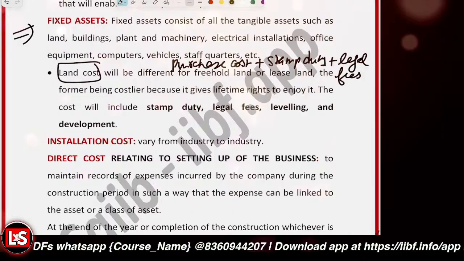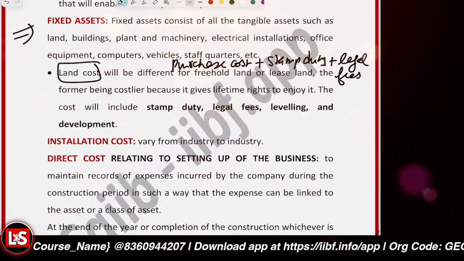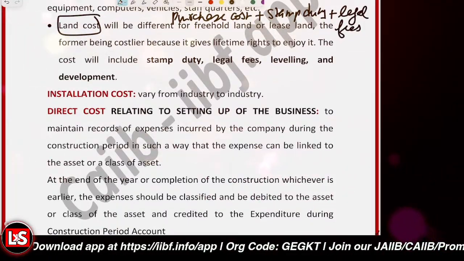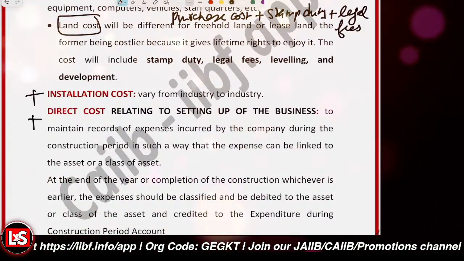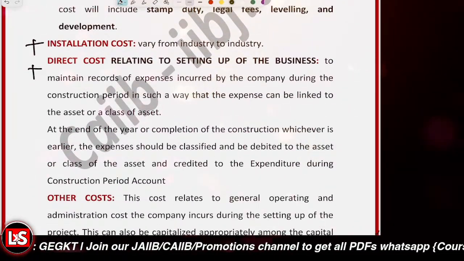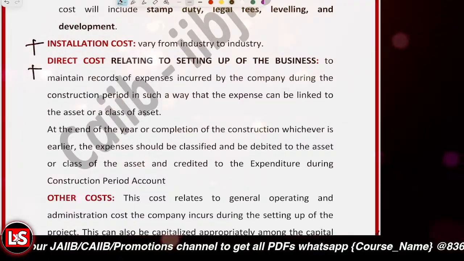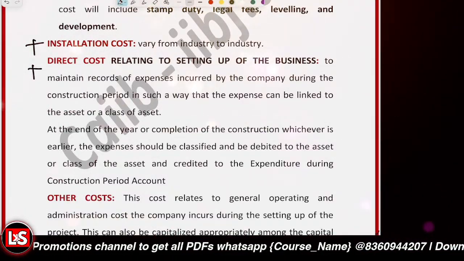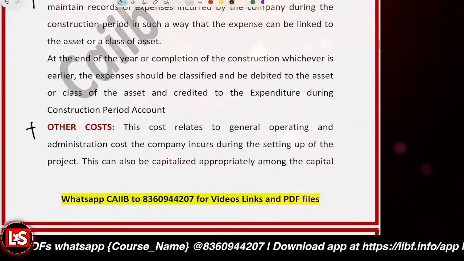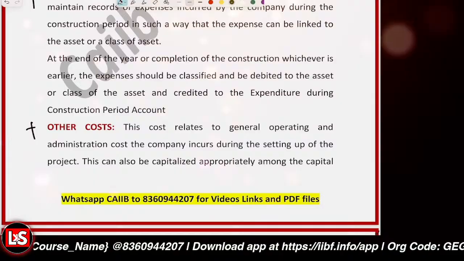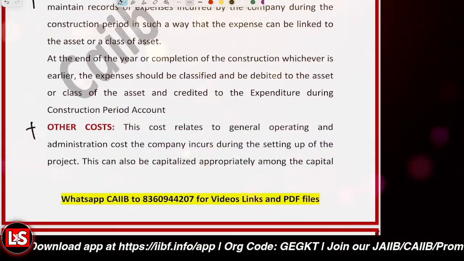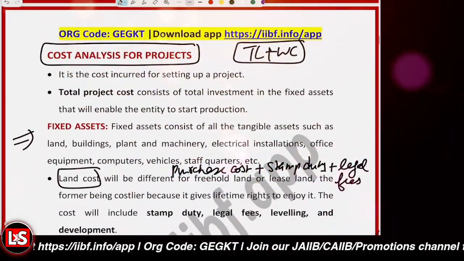Then also the installation cost, like the installation expenses that vary from industry to industry, and vary with the complexity of the project, and the direct cost related to setting up the business, like expenses incurred during the construction, which are accumulated and capitalized, right? Related to the asset account. Those are basically to be added up. Any other cost like administrative general expenses which incur during the project implementation, those are also to be capitalized, right? Those all also to be included into it. So that's about the cost analysis for the project.